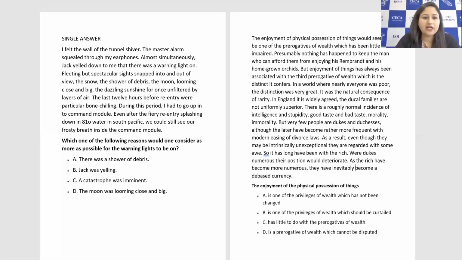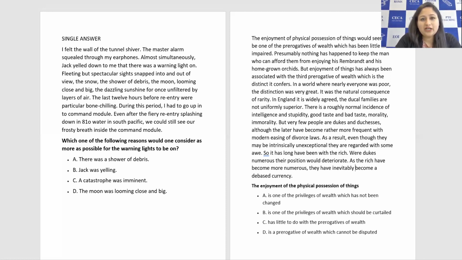So the D option and the A option are also not the reason that would be considered as more possible for the warning lights to be on, right? So during this period, I had to go up into the command module even after the fiery re-entry, splashing down in 81 degree water in the South Pacific. We could still see our frosty breath inside the command module, right?